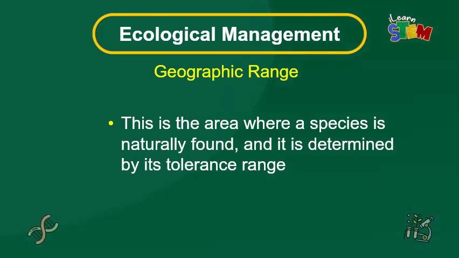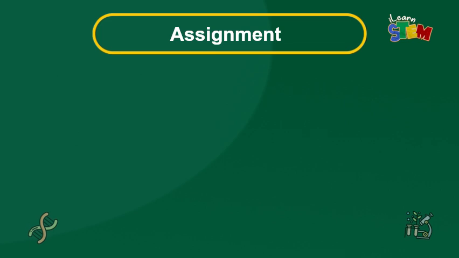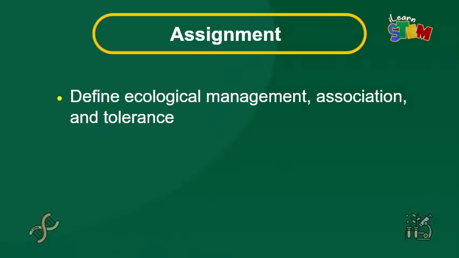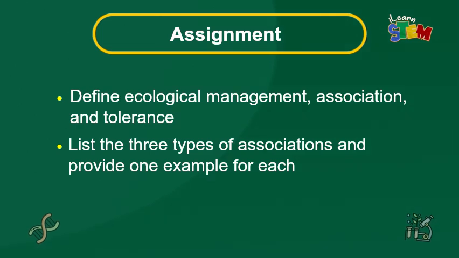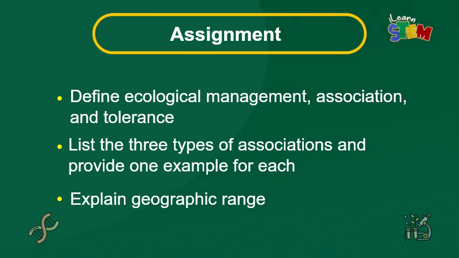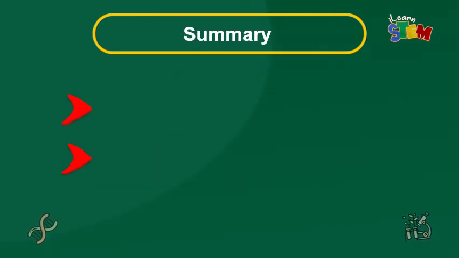We have come to the end of this lesson. I hope you enjoyed the class. Please attempt the following classwork. 1. Define ecological management, association, and tolerance. 2. List 3 types of associations and provide 1 example for each. 3. Explain geographic range.